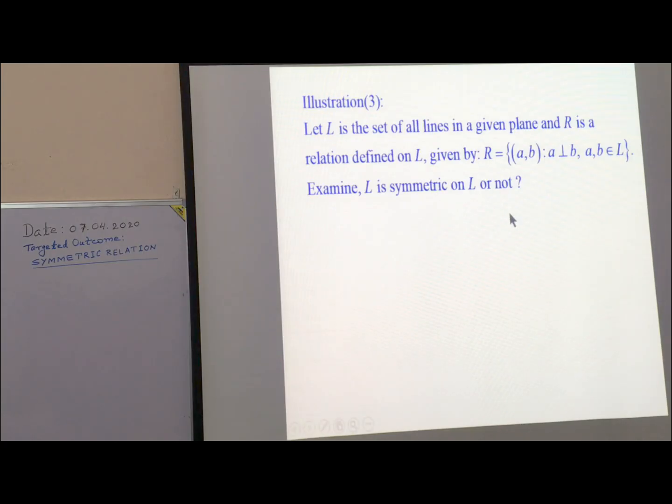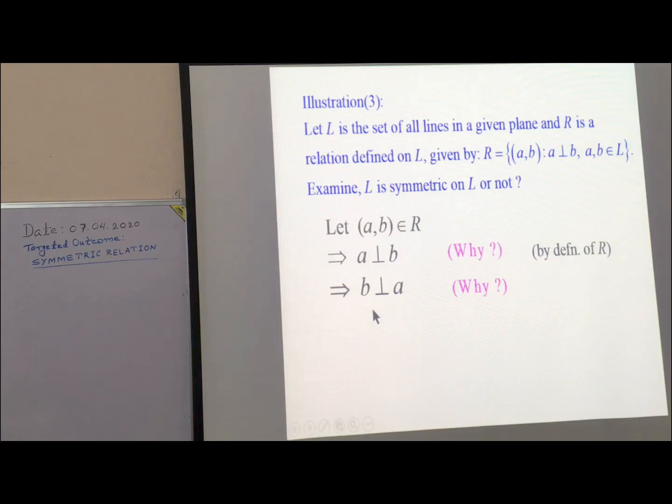So what is the proceeding? Same proceeding. We will proceed with any arbitrary element AB in R. Since ordered pair AB is in R, by definition A is perpendicular to B. Now, when A is perpendicular to B, is B perpendicular to A or not?